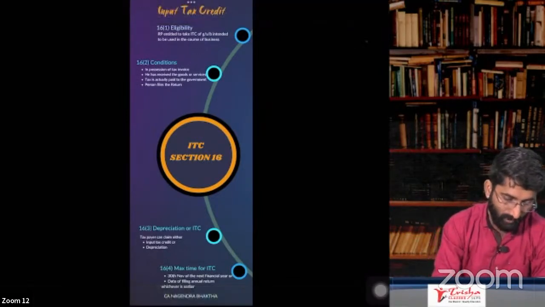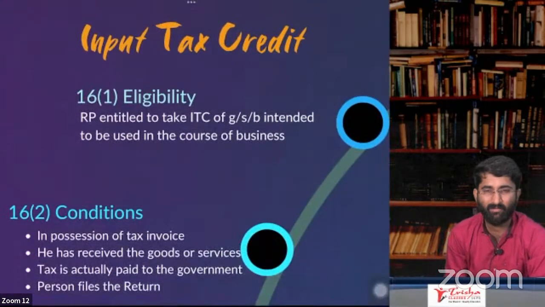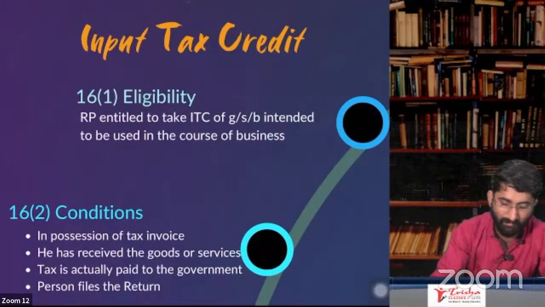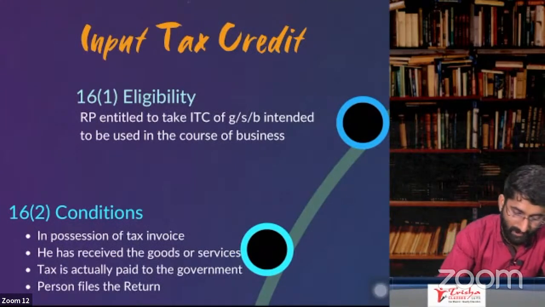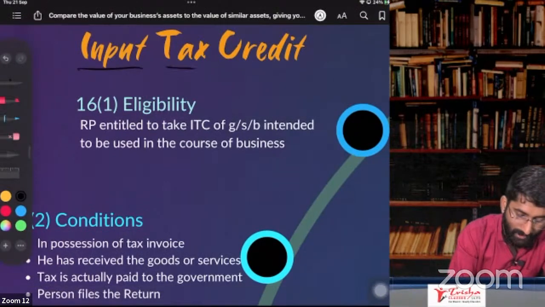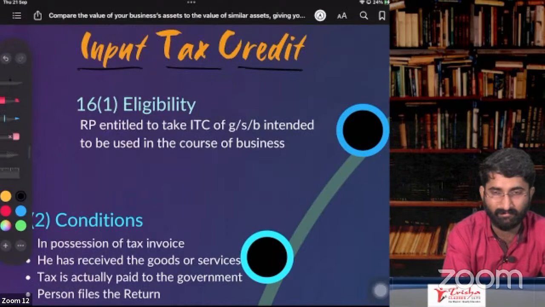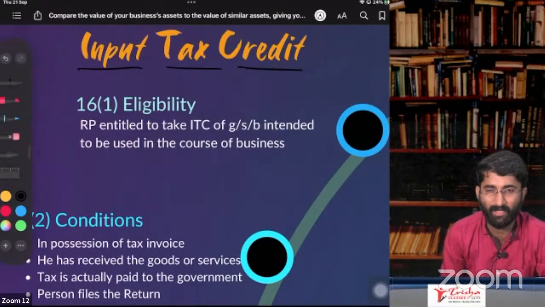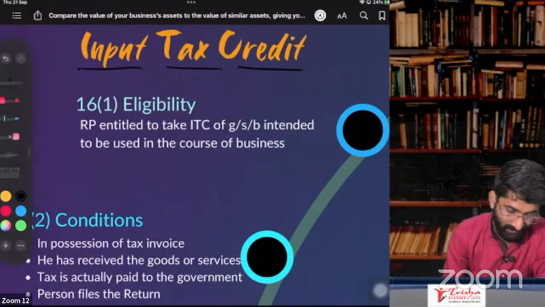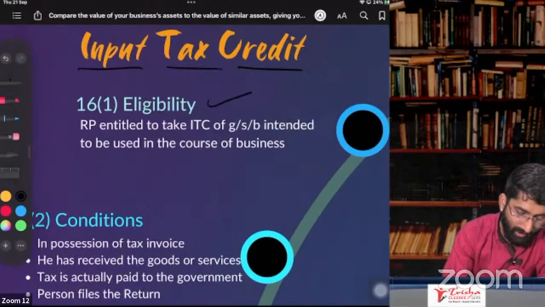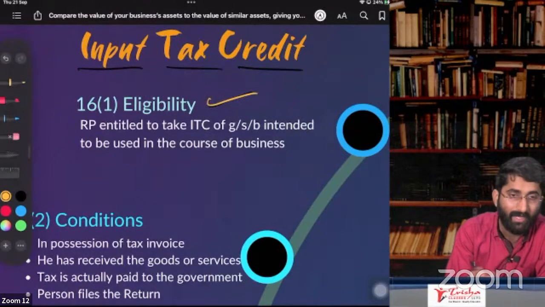So ITC, what happens in ITC? Next one, very important part, that is input tax credit. What we are discussing now is input tax credit. I'll do section number 16 and section number 17. Later we'll wind up. Tomorrow we are going to continue with this. Okay. Input tax credit. Who is eligible for input tax credit? Here, who are eligible? Eligibility.